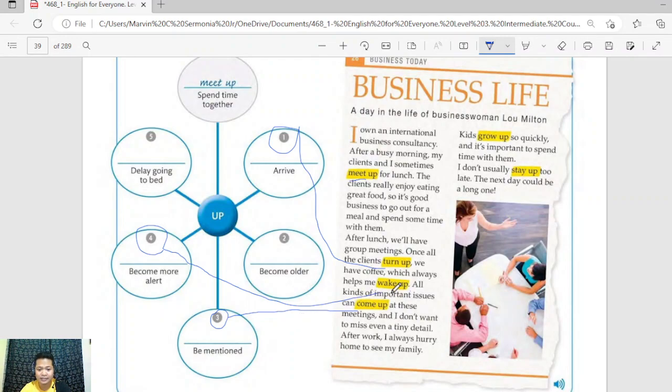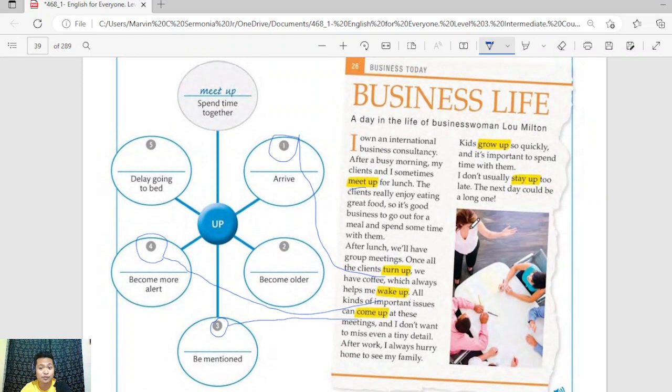After work, I always hurry home to see my family. Kids grow up so quickly, and it's important to spend time with them. Grow up. Kids grow up so quickly. We only have two choices here: delay going to bed or become older. When kids grow up so quickly, remember the word quickly, although we are defining the phrasal verb grow up. Grow up means, very good, it means become older. Grow up means become older.